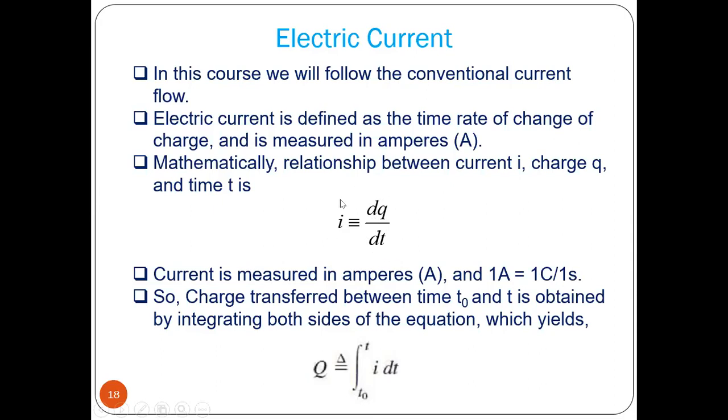Now from this expression, we can find Q very easily. How? dq equals I dt. Now we have to integrate both sides. Then Q equals the integral of I dt, and here we can give the boundary condition t0 to t. That means the charge transferred between time t0 and t is obtained by integrating both sides of the equation, which yields Q equals the integral from t0 to t of I dt. That is how we can find the value of Q.